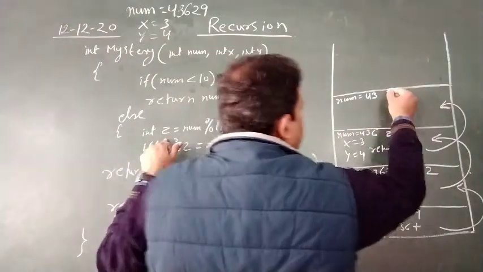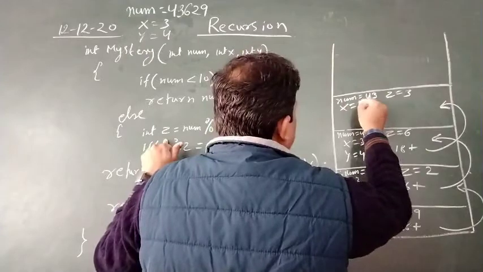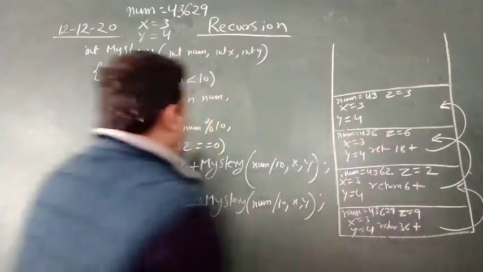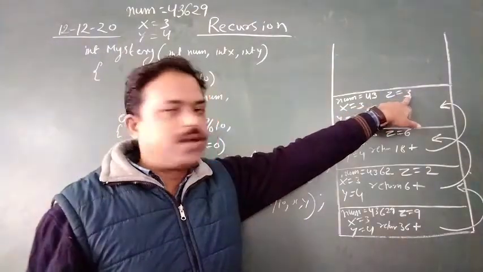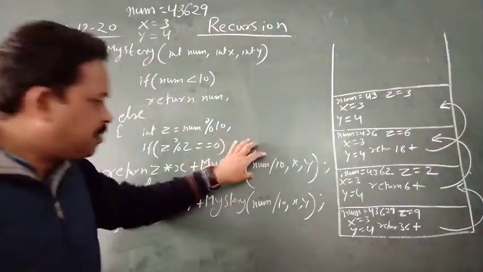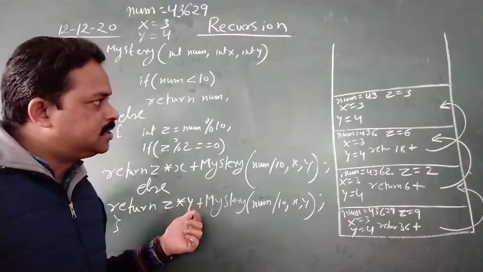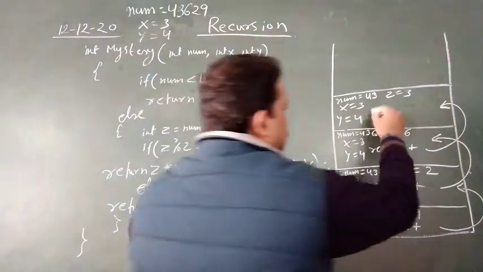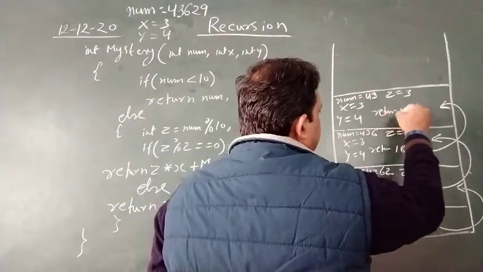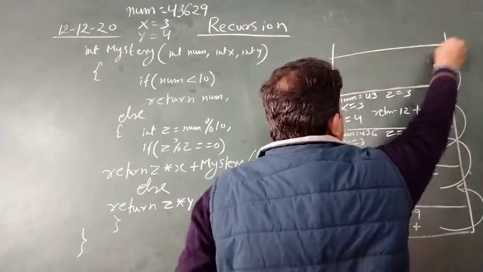In z you will get this time 3, x as it is, y as it is. Okay, z mod 2. Will you get even? No, this part will not execute, this part will execute. Z into y, 3 into 4 is 12. Return 12 plus, again the function has been invoked.